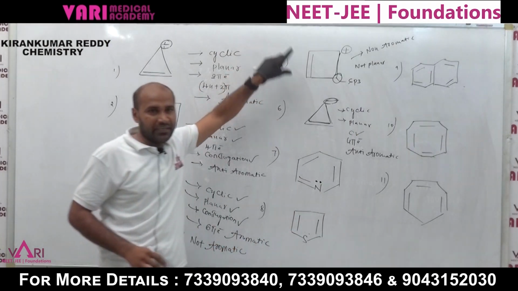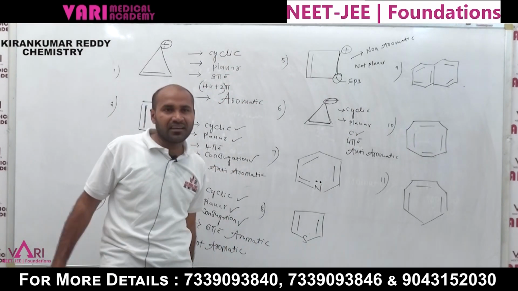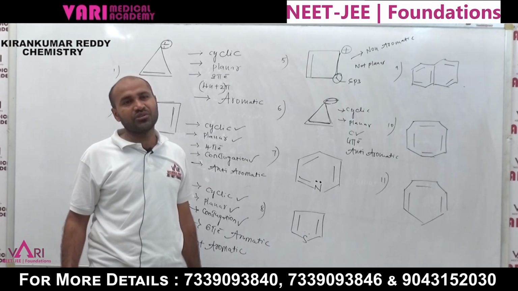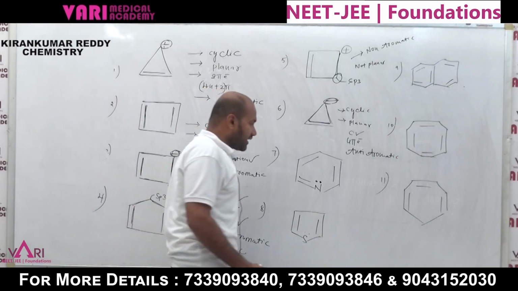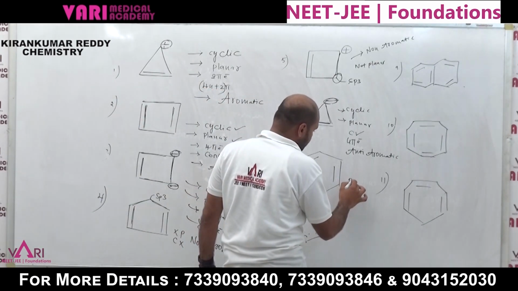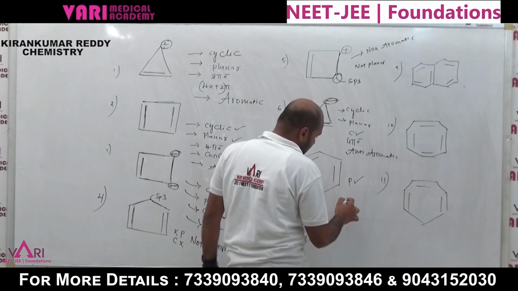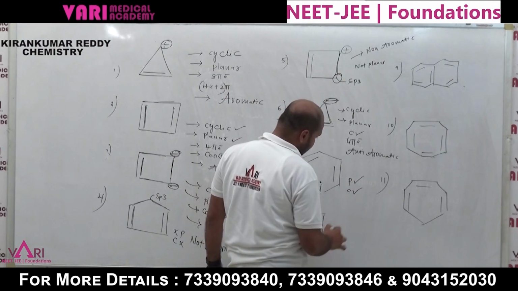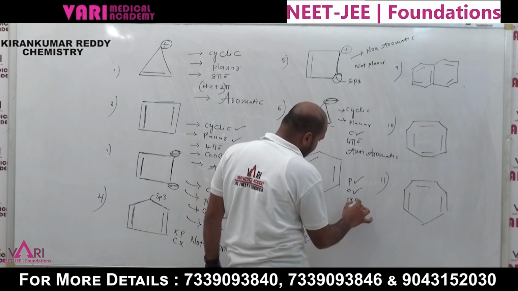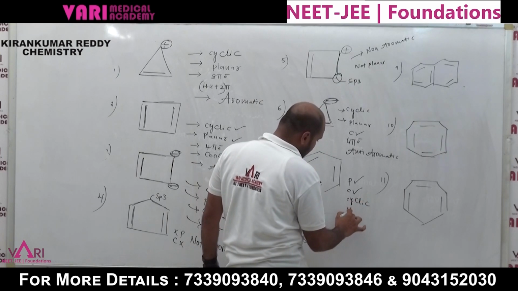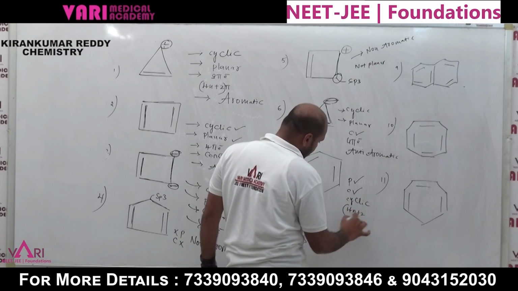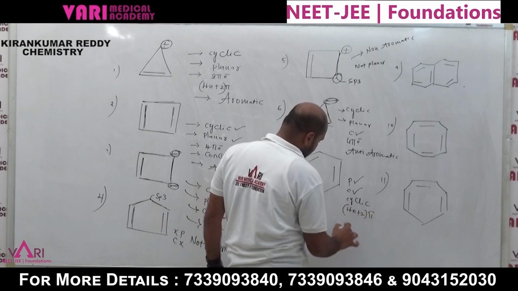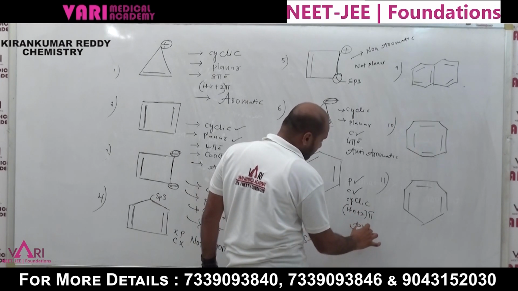Now check this compound. In pyridine, the lone pair of electrons is not involved in conjugation. That's why it must be planar. This is a planar compound, and conjugation is also present. It must be cyclic, and 4n plus 2 pi electrons, Huckel's rule is followed. That's why it is also an aromatic compound.